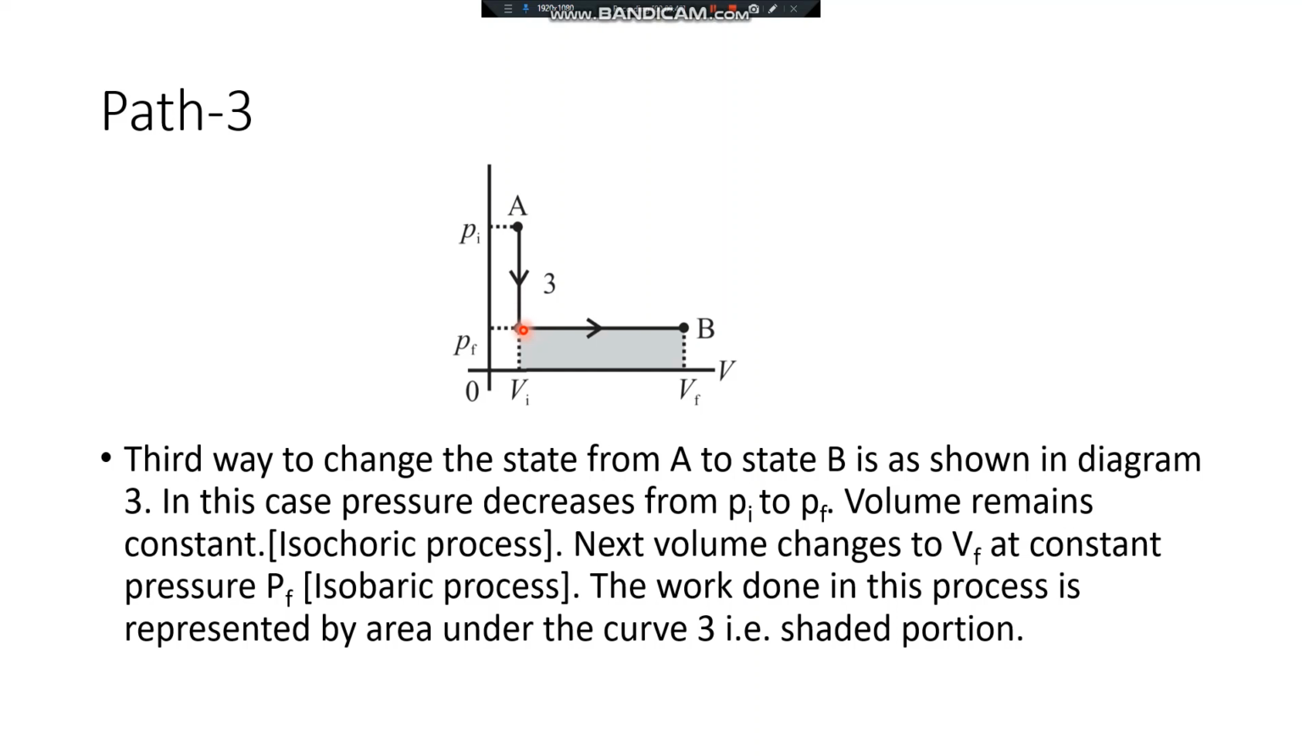Now from this point to point B the pressure is remaining constant equal to Pf, only the volume is increasing from Vi to Vf. And whenever there is change in the volume, the work is done, and that work is done by the system, so it is positive. So the work done in this process is nothing but the area under the curve 3, the shaded portion shown in the diagram.